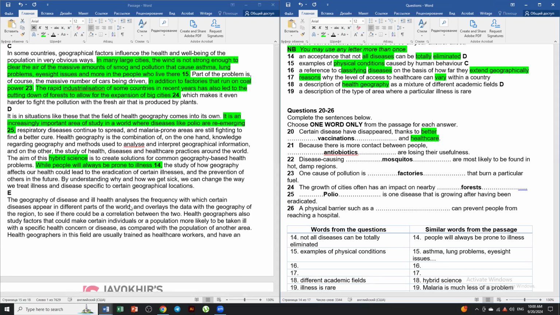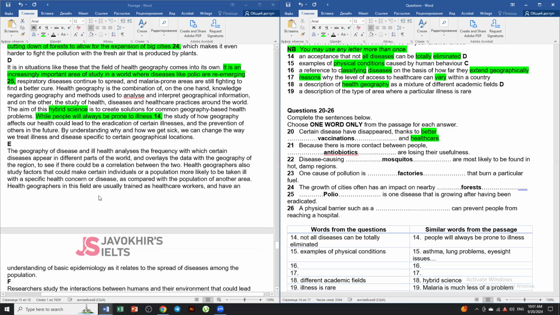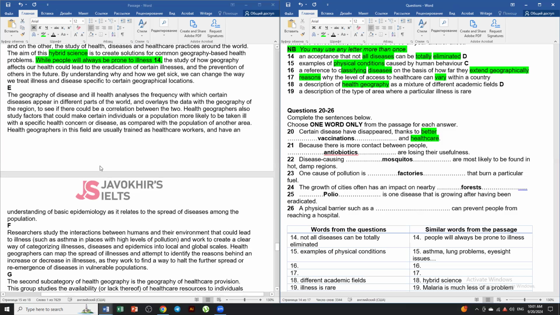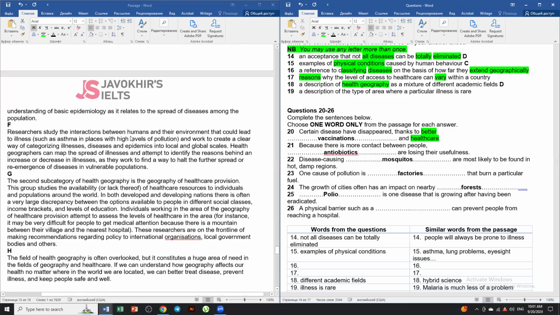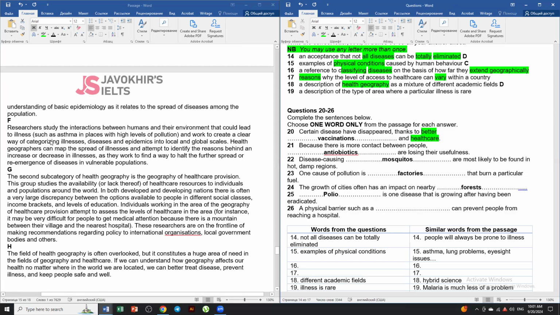Did we miss something? I guess a physical barrier, such as something, can prevent people from reaching a hospital. Oh my God. Where is it? Methods and analyze. Such as a what? What is that? Such as eradication of illnesses. I guess I didn't find anything just yet. However, E, the geography of disease and health illness frequency. No, I think there's nothing else. Yes, just yet. However, yeah, let's go over a little bit more.